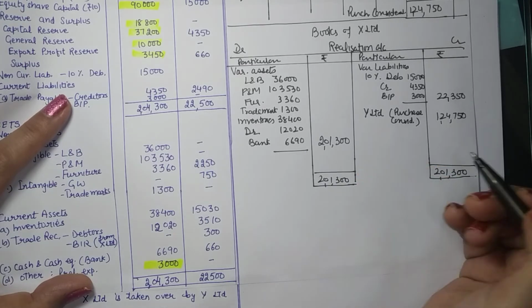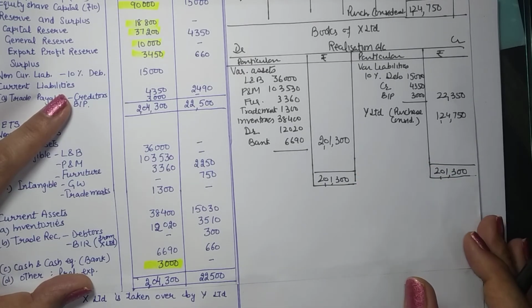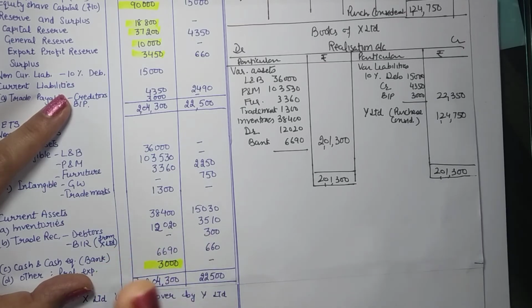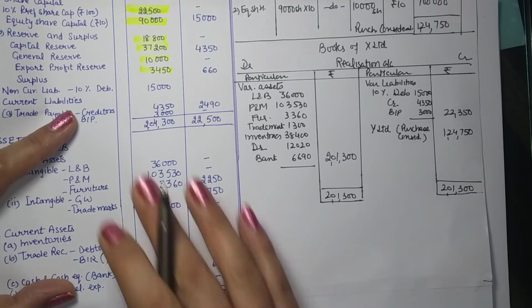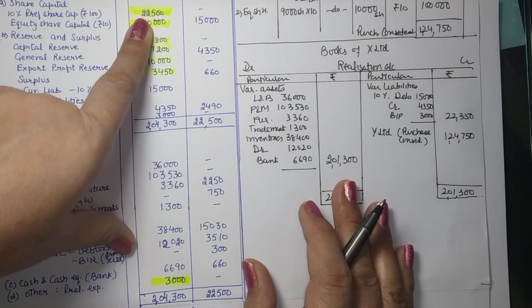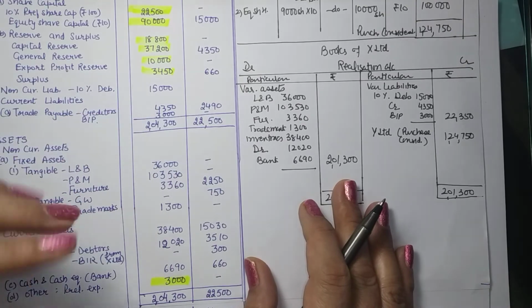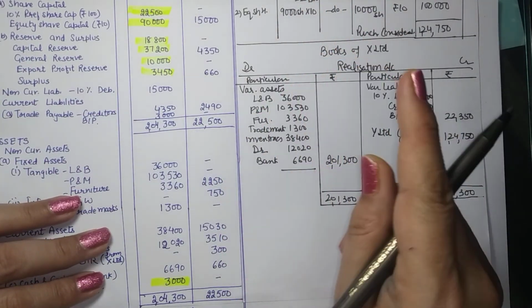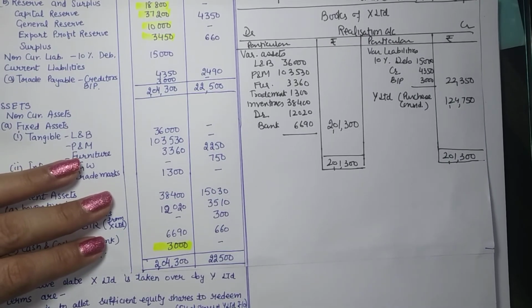So who has this loss? This loss belongs to equity shareholders. By that we remember that when we closed all these, we forgot one thing: preference shares. Since they are to be paid at a higher amount, their claim is 22,500, we are paying them 10% more, so there is a loss.